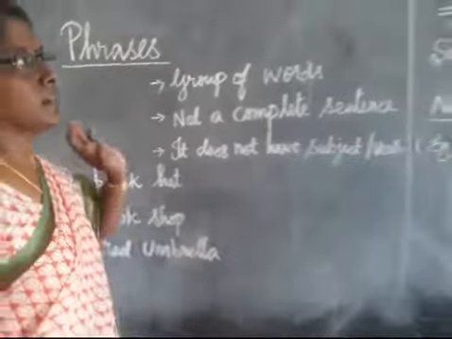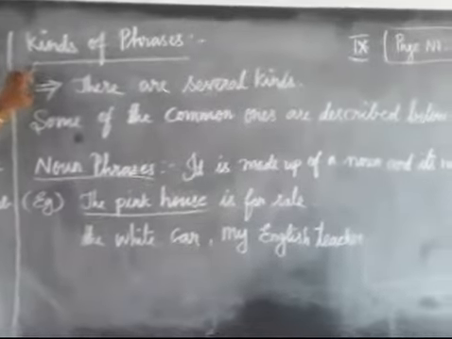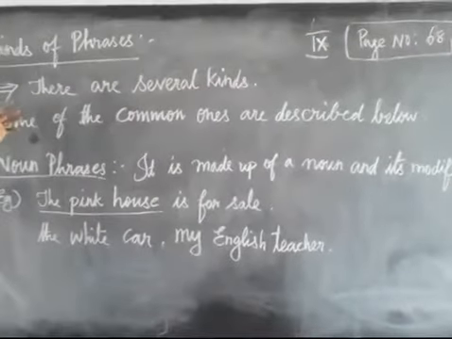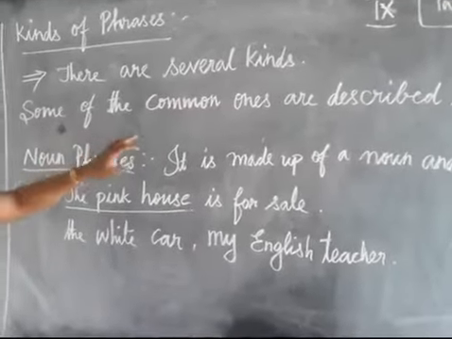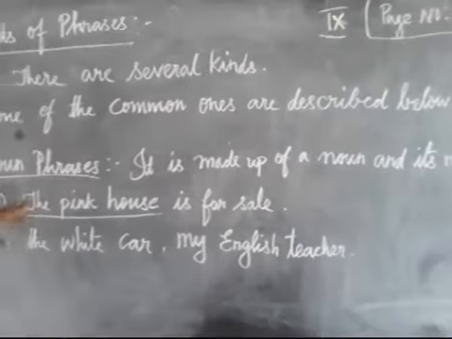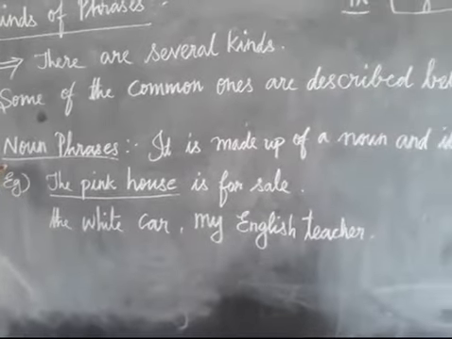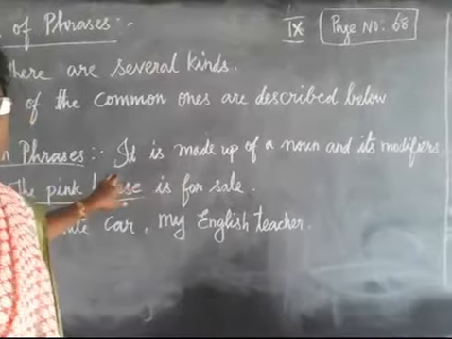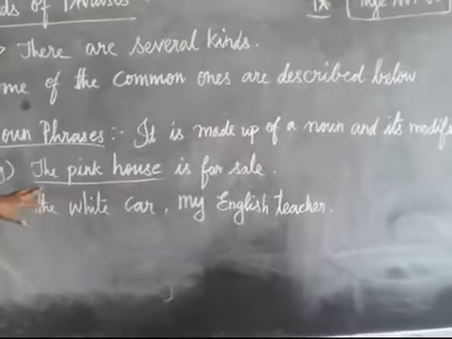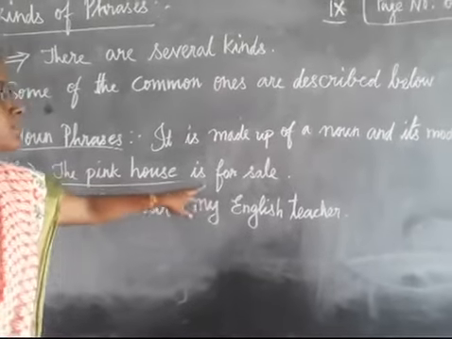See here, kinds of phrases. Shall we see? There are several kinds of phrases. Some of the common ones are described below here. You see, noun phrases. What is meant by noun phrases? It is made up of a noun and its modifiers. See here, the pink house is for sale.